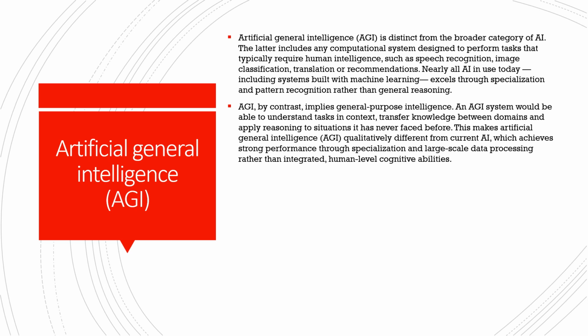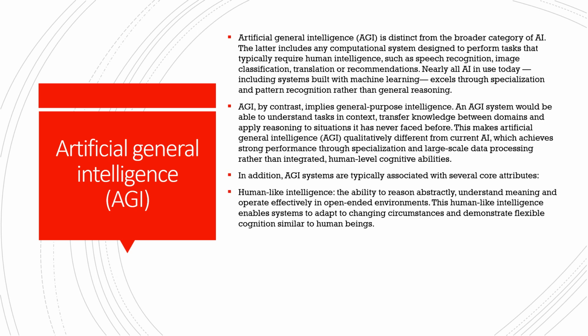And AGI will be nearer to human-level consciousness, and that's what is required. Now there are some typical characteristics associated with AGI systems, their core attributes.